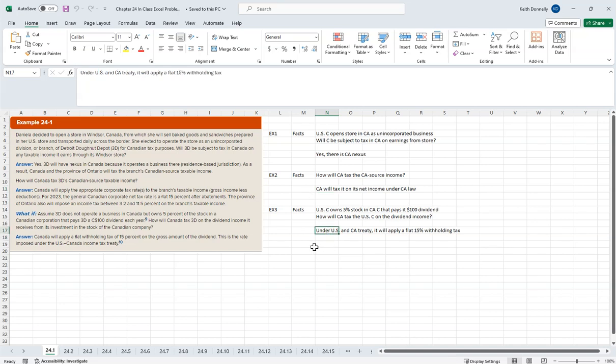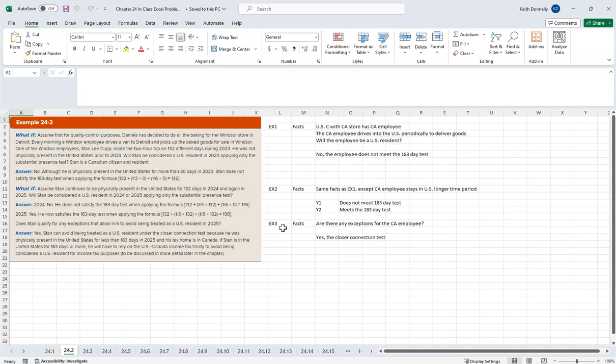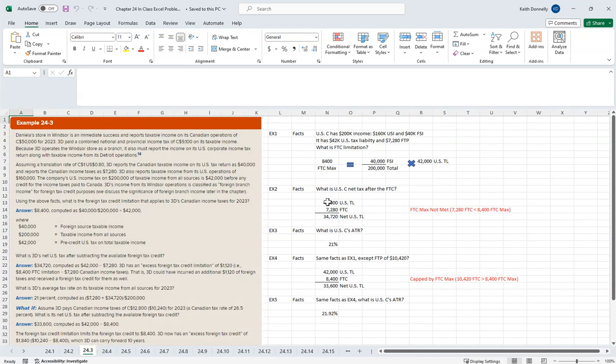There could be a treaty. One of the things here is that when we talk about, for example, inbound and outbound, we're focusing on the U.S., but you could apply inbound taxation for Canada. So in this situation, from Canada's point of view, the U.S. going there would be inbound to them. We're talking about it from the U.S., but that concept of inbound is a more general concept. Here they talk a little bit about that 183-day test for resident versus non-resident. You can look at that. I'm not really concerned with that.